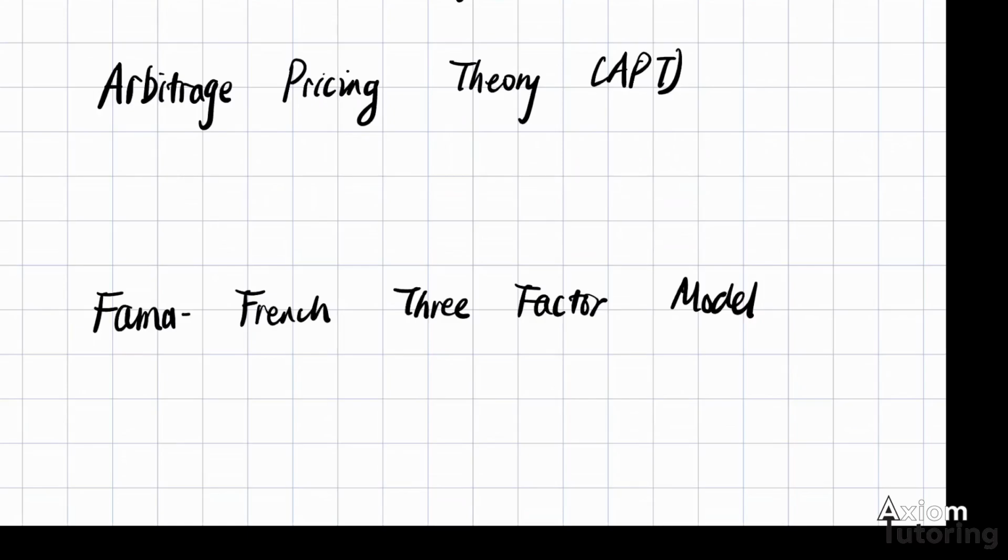Hi, in this video, we'll introduce some alternatives to the CAPM, or the capital asset pricing model. As we have seen, CAPM is not perfect by itself, it's not 100% accurate, and we shouldn't expect it to be, as we have heavy assumptions on that. So remember those 6 assumptions on CAPM. And of course, it's just a very simple linear regression. It only includes one factor, which is the market risk premium.